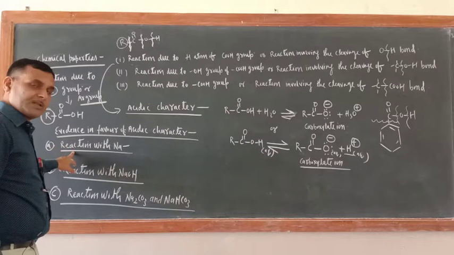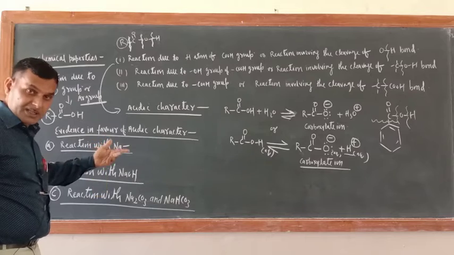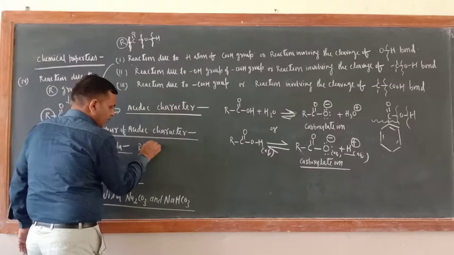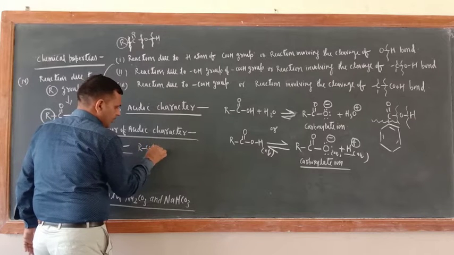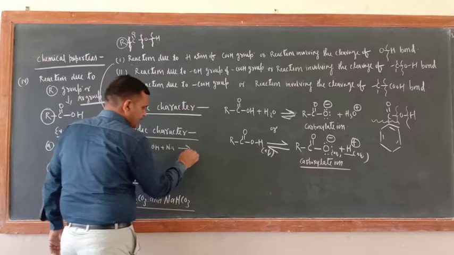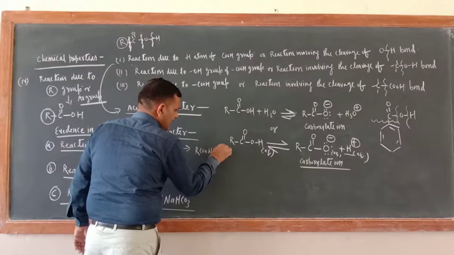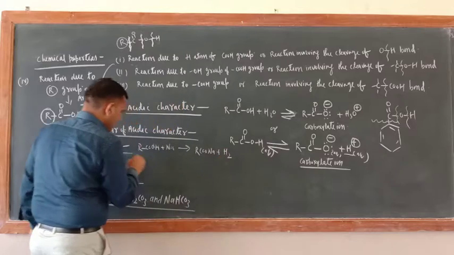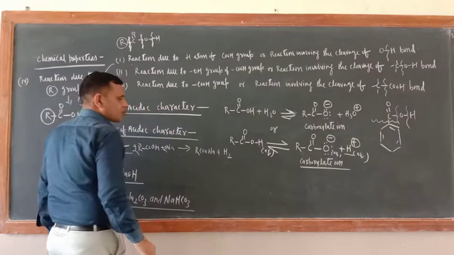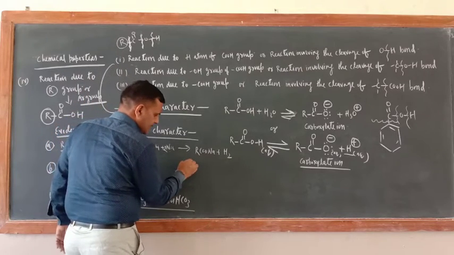It should react with sodium. It should react with a base like NaOH. Okay, so just see here, RCOOH plus Na. So what would be the product? Just see, RCOONa plus H2. Take here 2. So what is the name of this one? Sodium carboxylate, or sodium salt of carboxylic acid.